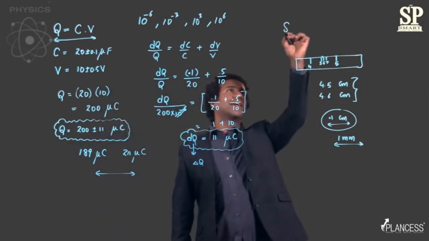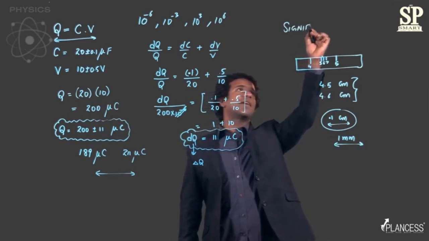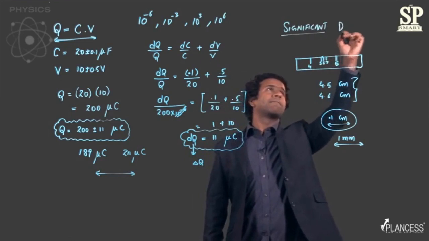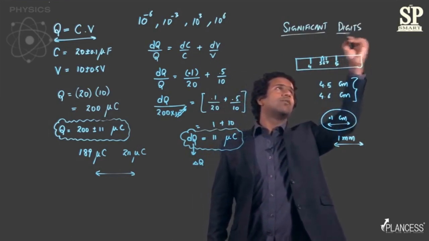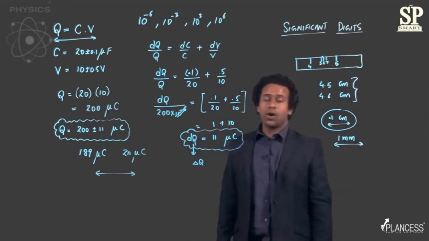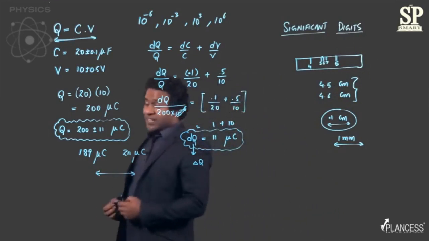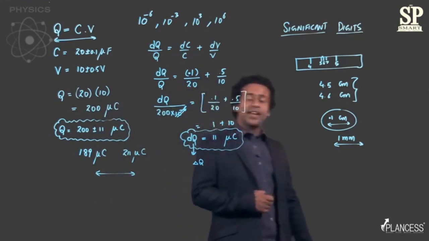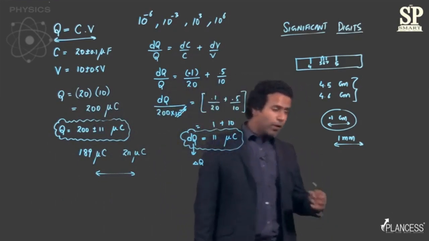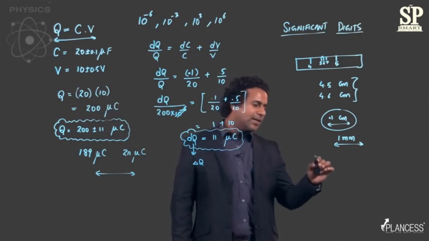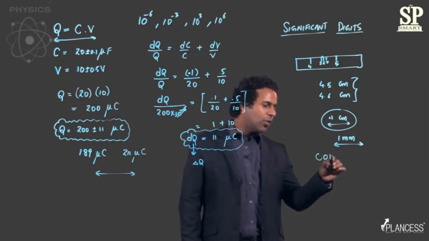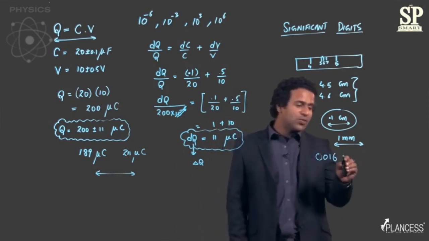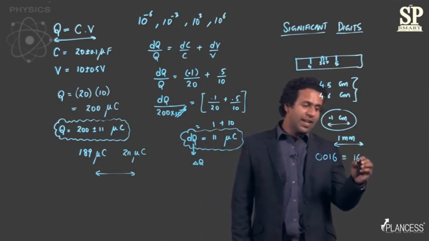Once again, this is something that you'll start understanding as you solve more problems. But let's talk about it. Significant digits means the number of digits which are significant in any measurement, right? For example, if I was to write that I have 0016 apples, then I might as well say that I have 16 apples.